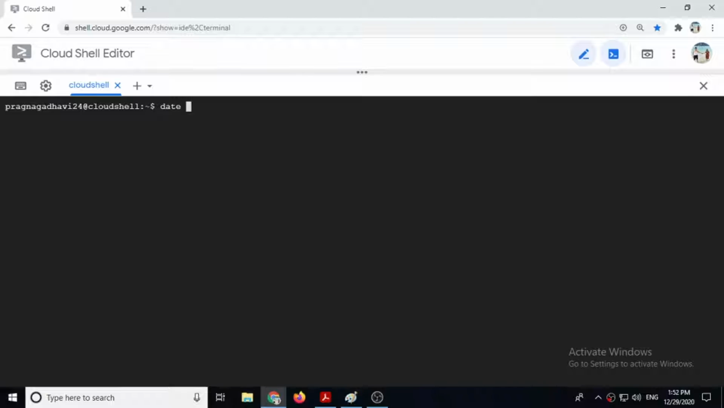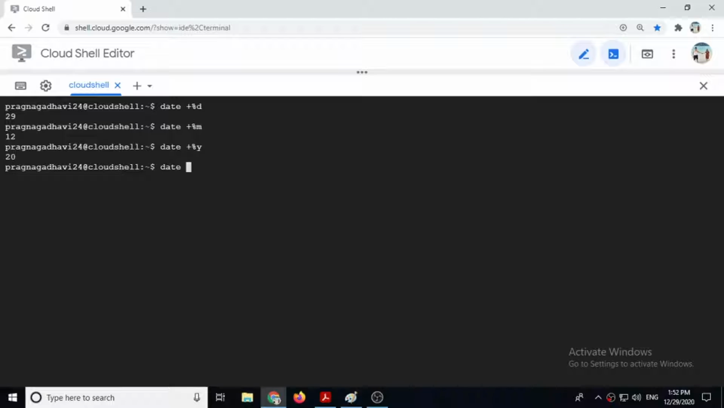So you have to give it in small letters. Date space plus %d. If you give small d, then it will show you just the date, 29. Same way, date plus %m will show you the current month. Same way, date plus %y will show you the current year in 2 digits. If you want to see it in 4 digits, then you have to give %Y. Then it will show you the year in 4 digits.